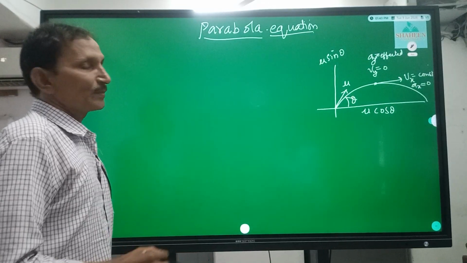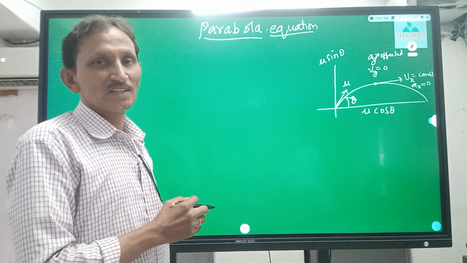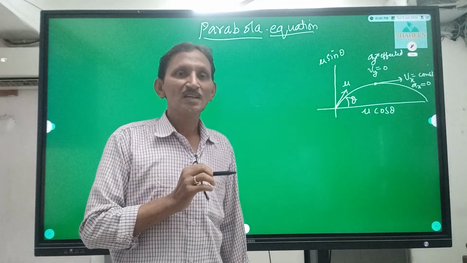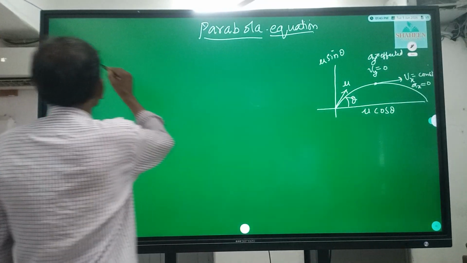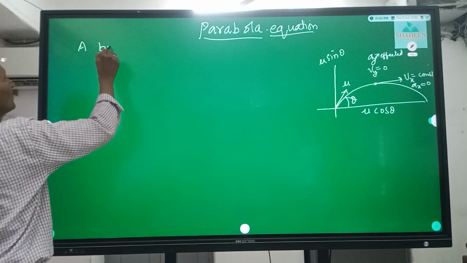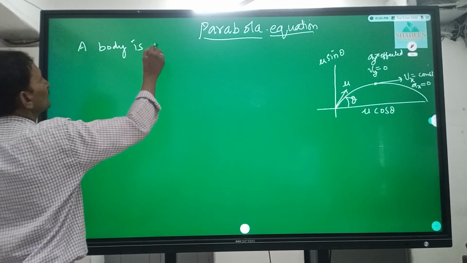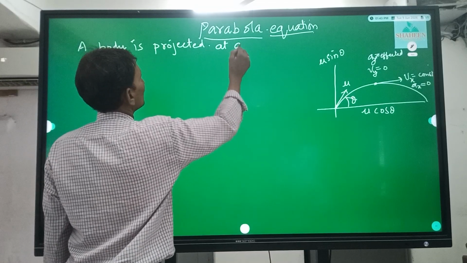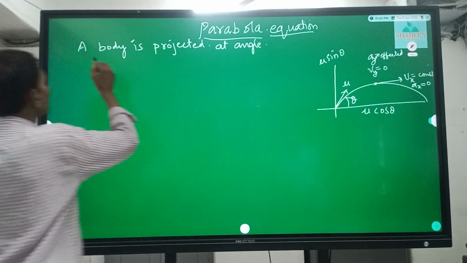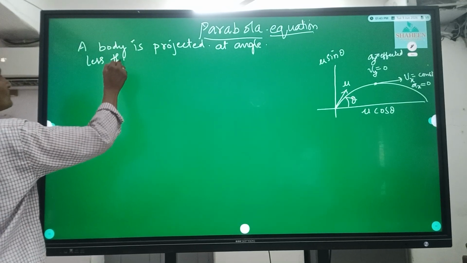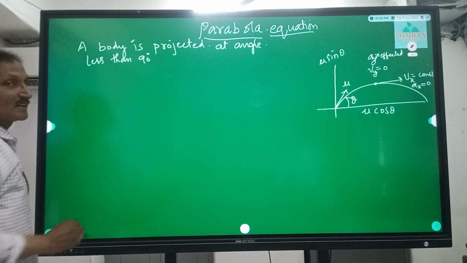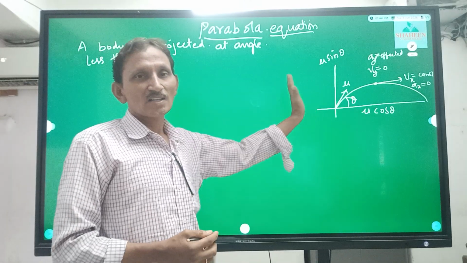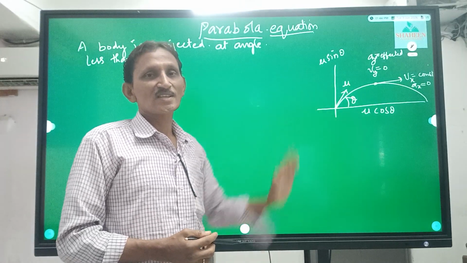When a body is projected at an angle theta other than 90 degrees, it is called a projectile. The body is projected at an angle less than 90 degrees, and it reaches the other surface on the other side of the horizontal surface.